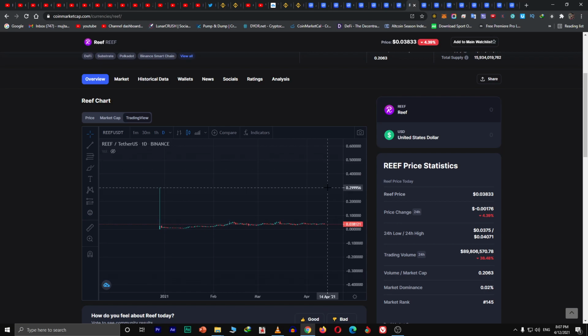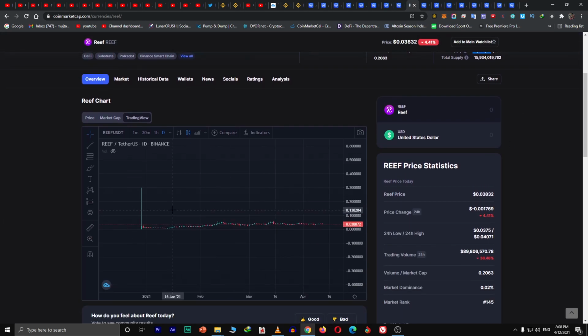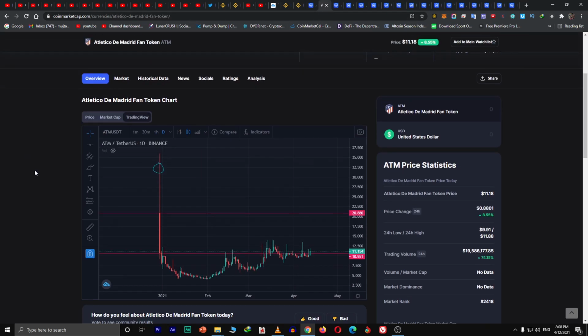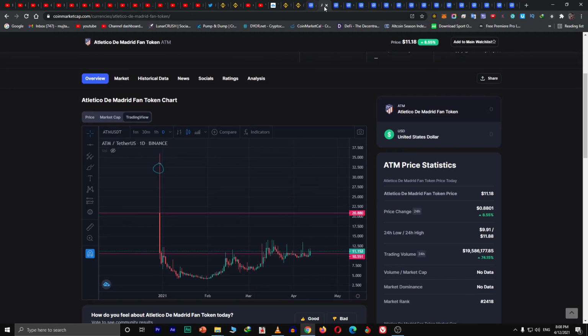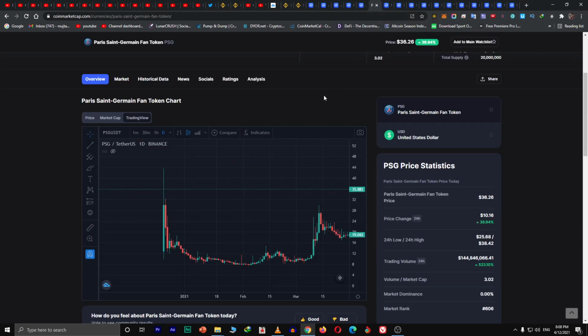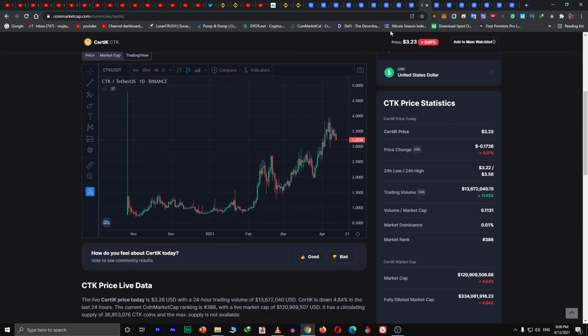It went up to 30 cents. That's it. Why? Because the supply was too high. The more the supply, the less the price. That's the general rule of thumb. What happened here is a different ball game. Because the supply is less, these prices fluctuated between $30, $20, $15. It's the same with the other tokens that performed, because they had less supply.